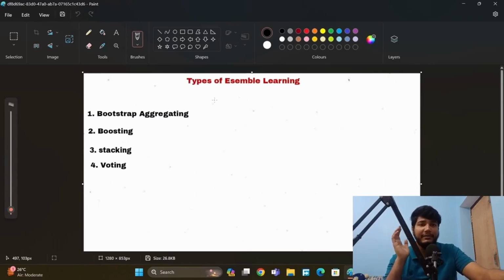And there are types of Ensemble learning. For example, bootstrap aggregating, boosting, stacking, and voting, and we will look at each of them in another video, okay? So this is what Ensemble learning is and how it works, okay?